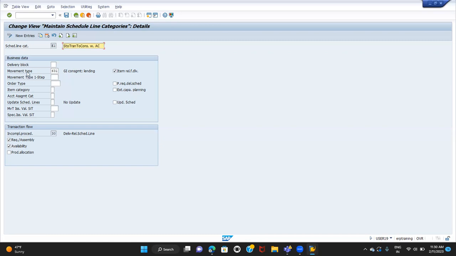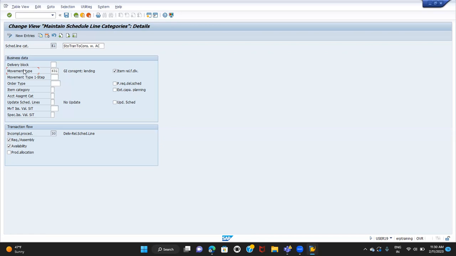And a very important setting we need to remember here is movement type. The movement type which we use here is 631. Because of this movement type only, the moment we do the PGI, stock is reduced from the unrestricted stock and updated in the customer consignment stock.